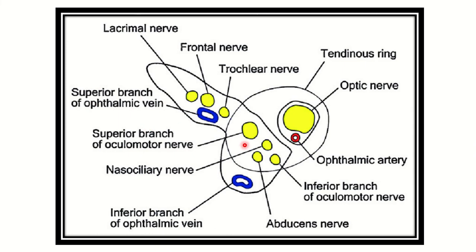So the ophthalmic veins, lacrimal, frontal, trochlear, oculomotor, abducens, and nasociliary nerves are the structures passing through the superior orbital fissure.